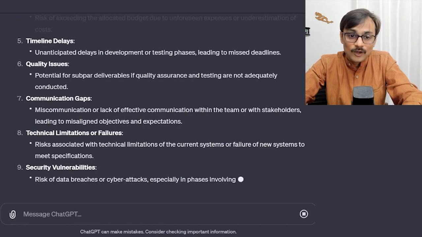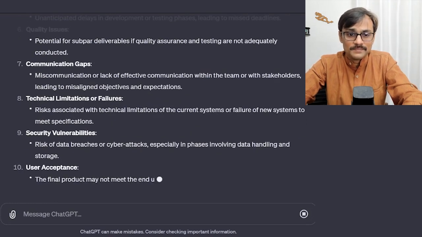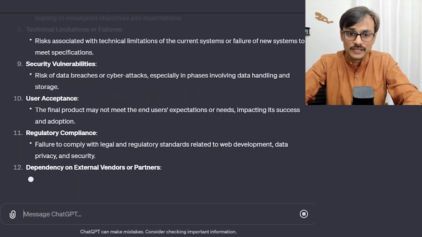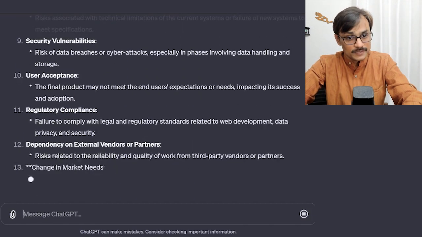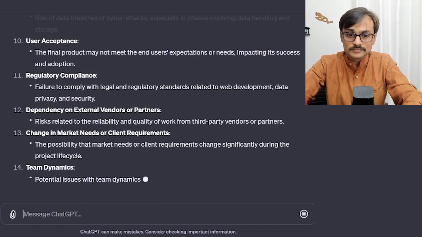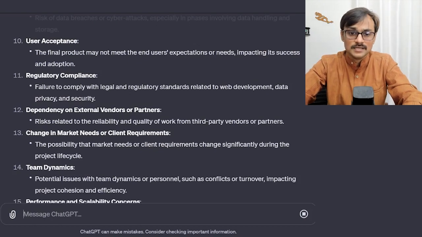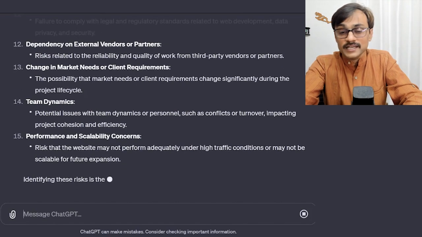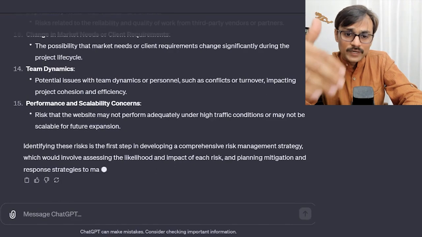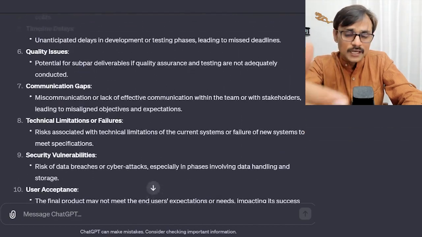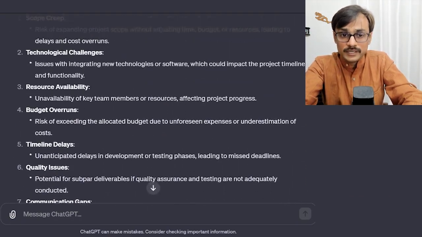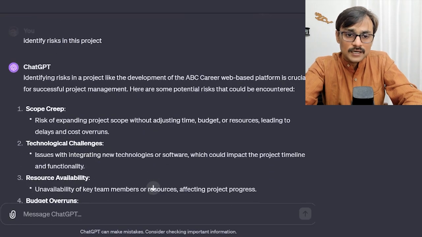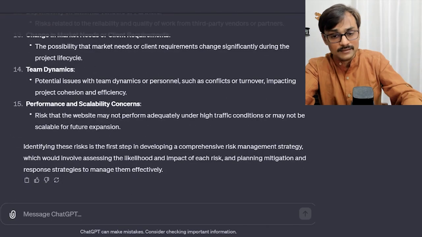Yeah, quality issues, communication gap. Now I start getting a little specific. Technical limitations or failures, security vulnerabilities, user acceptance, dependencies on the vendors, change in the need of the client, team dynamics, performance and scalability concerns. As we go down, I think I got a little more specific risk. Initially, the scope and timelines were a little generic, but these lists help us in playing with the content, and then I can really update it.